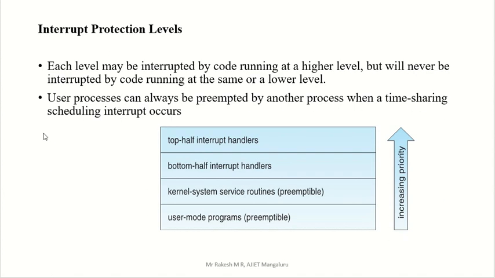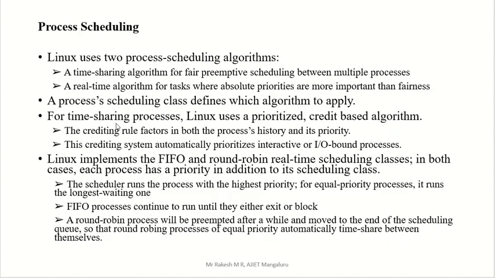What is this time sharing scheduling? We will see what time sharing scheduling means here. Linux uses two process scheduling algorithms: one is the time sharing algorithm and the other is the real time algorithm. Time sharing is for fair preemptive scheduling between multiple processes. Real time is for tasks where absolute priorities are more important than fairness. Priorities are very important in the real time algorithm.